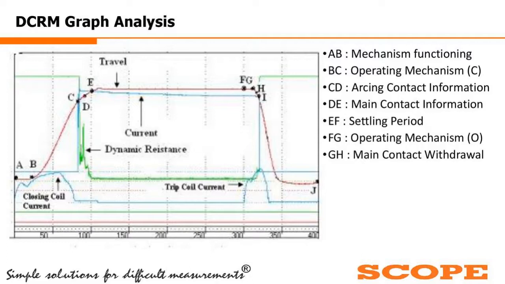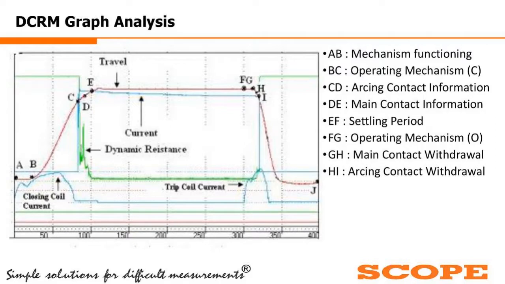In between G to H, the main contact has withdrawn. So here, once again, you will be getting a similar type of graph as we have got between D to E. Whatever information I get in D to E, the same information I am supposed to get in G to H, because that is the main contact closure, and here it is the main contact withdrawal. So it should be a similar sort of graph or replica.